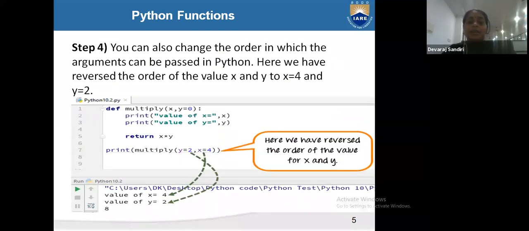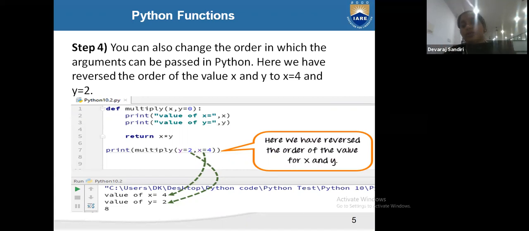See another value I'm giving you. Here we can change our value directly. We can write our argument name with its value. You can also change the order in which arguments are passed to Python. Here we can reverse the order of the values x and y. x is equal to 4 and y is equal to 2. You can reverse your order also.